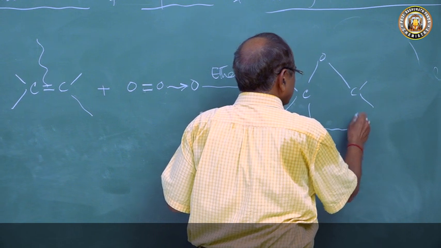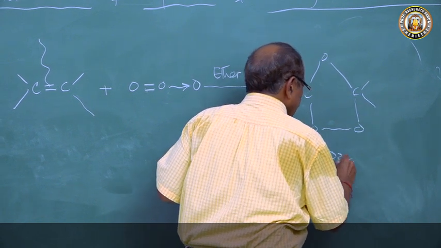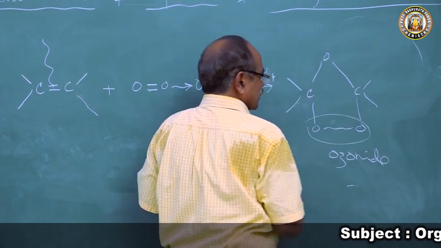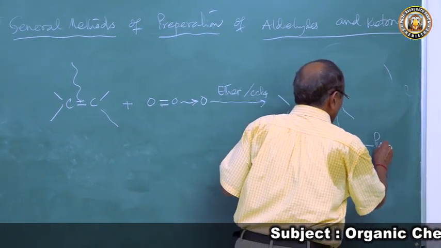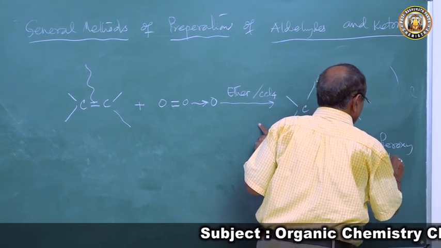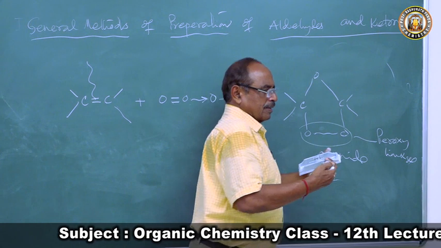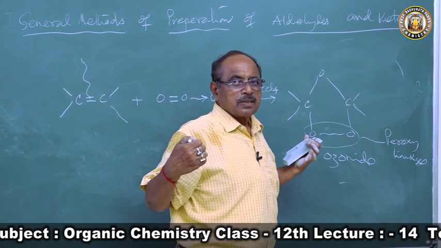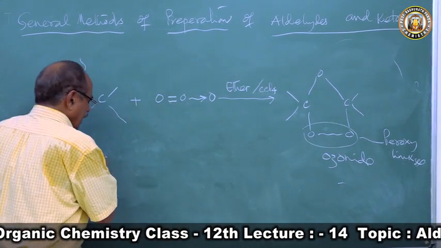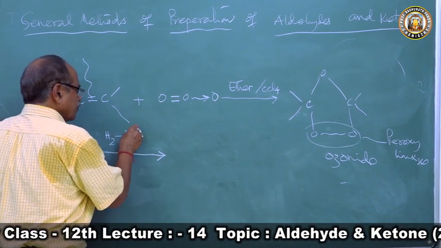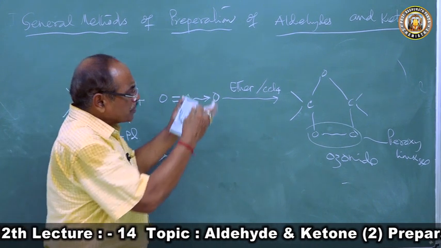This is ozonide. This ozonide is unstable due to this peroxy linkage. This linkage is called the peroxy linkage, and this peroxy linkage is unstable. Why? Two negative atoms, they will have a pull. So then what happens? If we hydrogenate, if you take this hydrogen in presence of palladium, this always breaks in